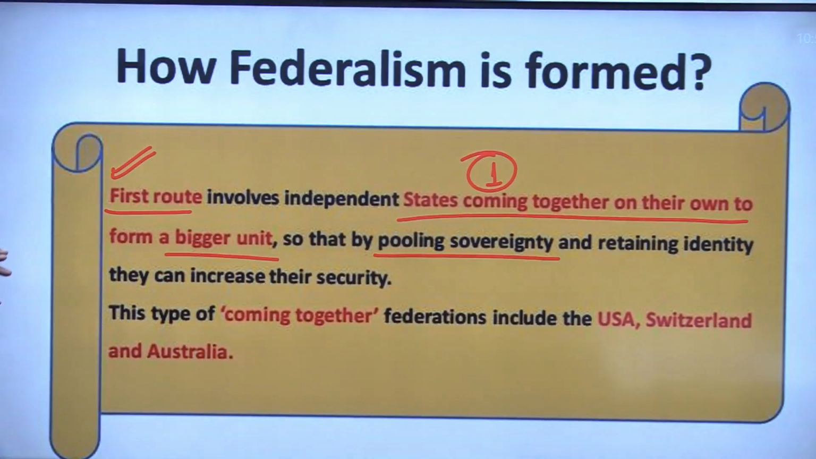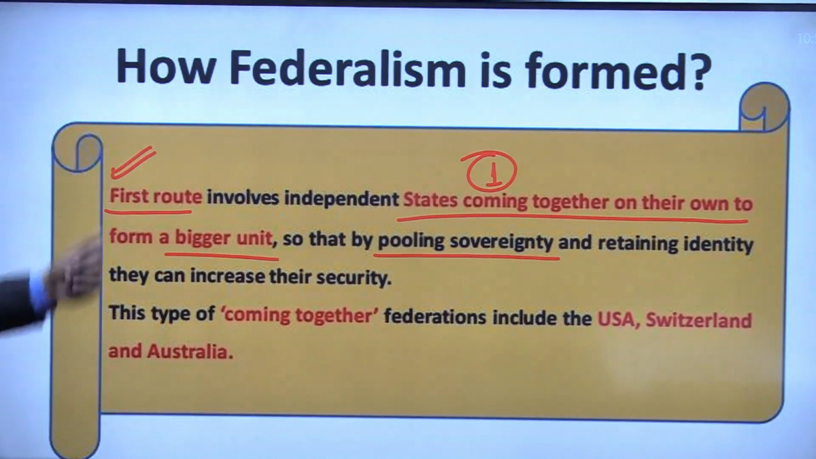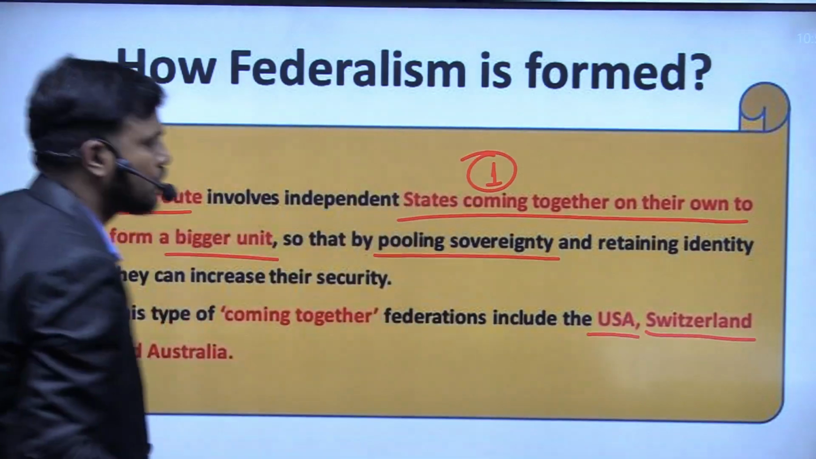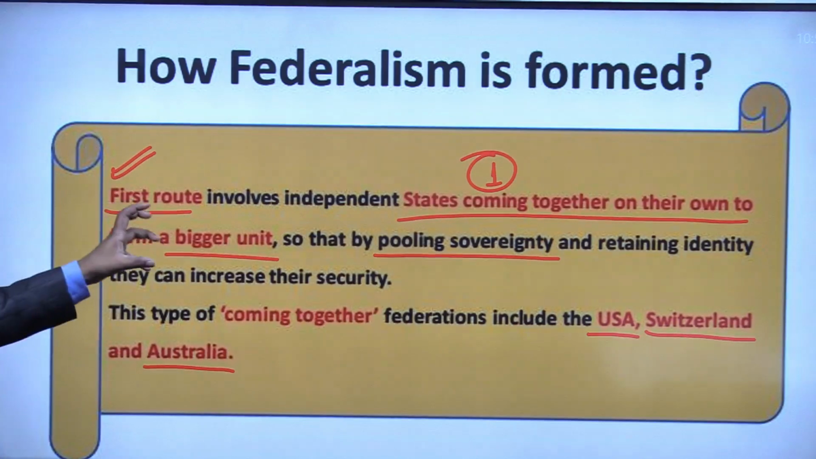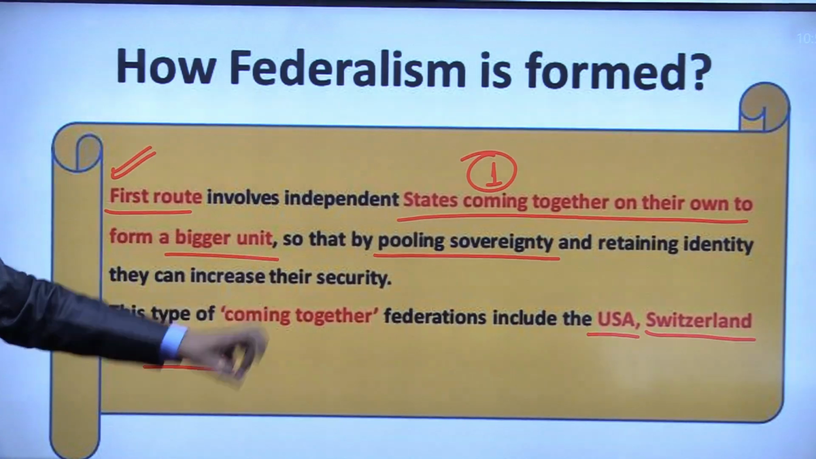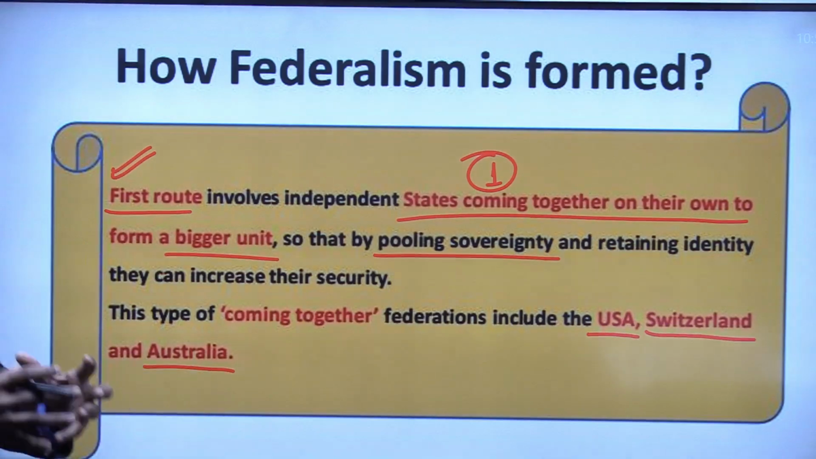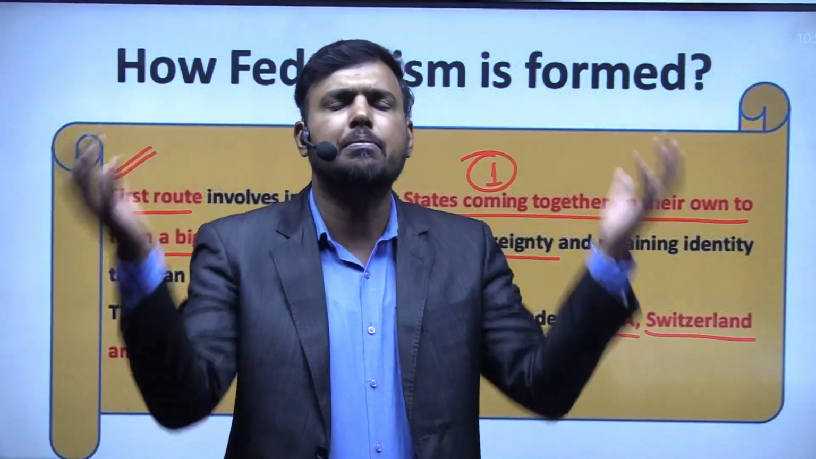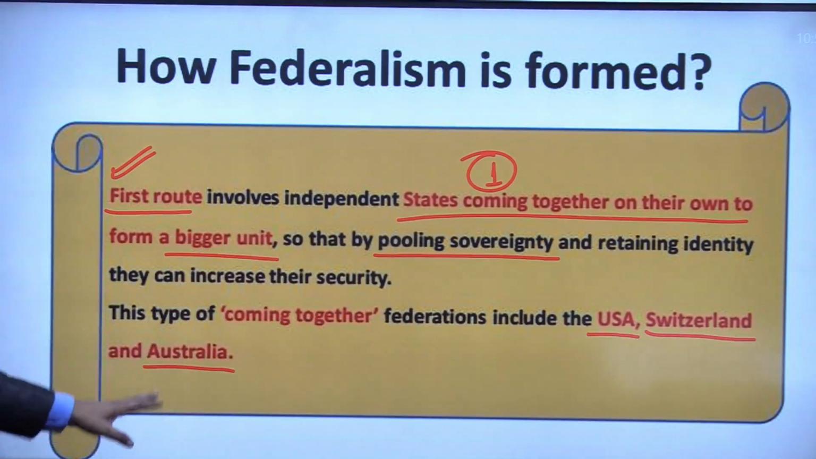Okay, so what are the examples? If we look at examples of this particular type, we have the USA, that is the United States of America, Switzerland and Australia. They are examples of this way of forming a federalism. That is what we call coming together. Coming together means the states come together with the intention to form a bigger unit. So the examples are America, Switzerland and Australia.